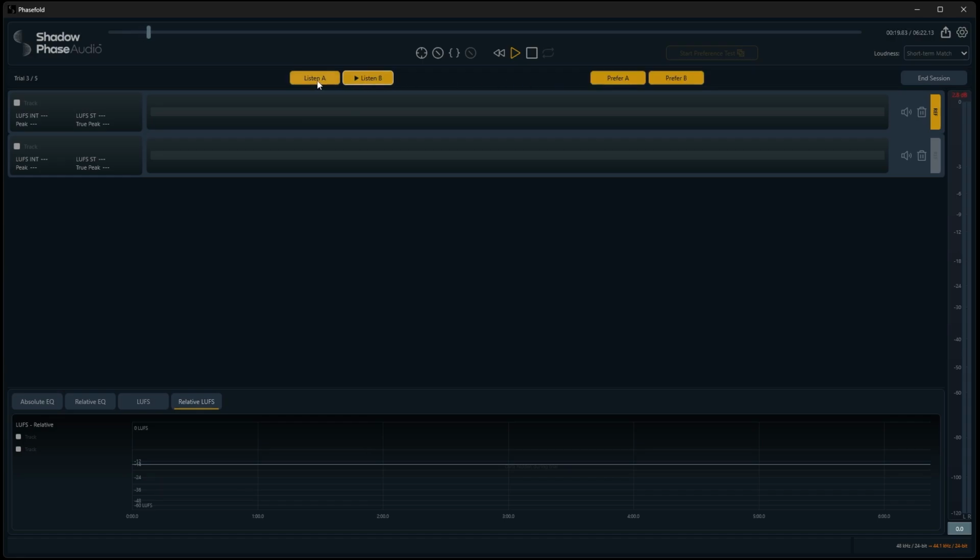If you want to focus on a specific section, set a loop region before starting the test, and Phasefold will keep the comparison centered on that part of the song.